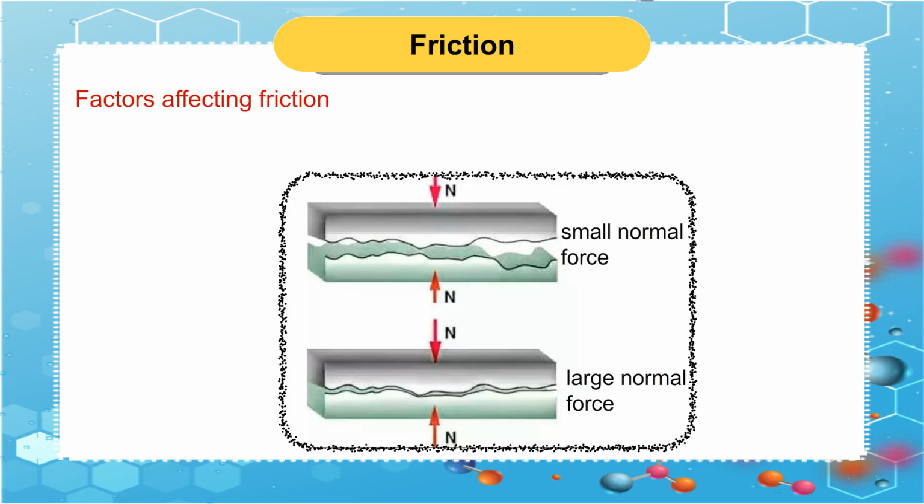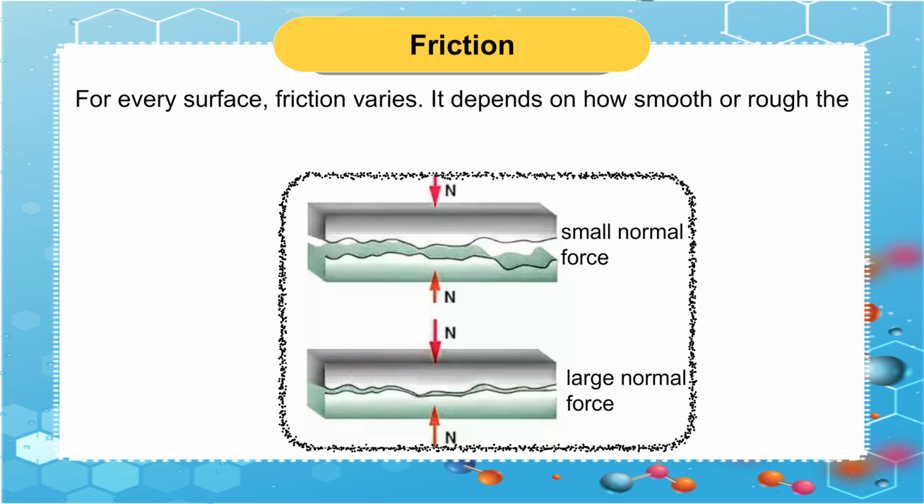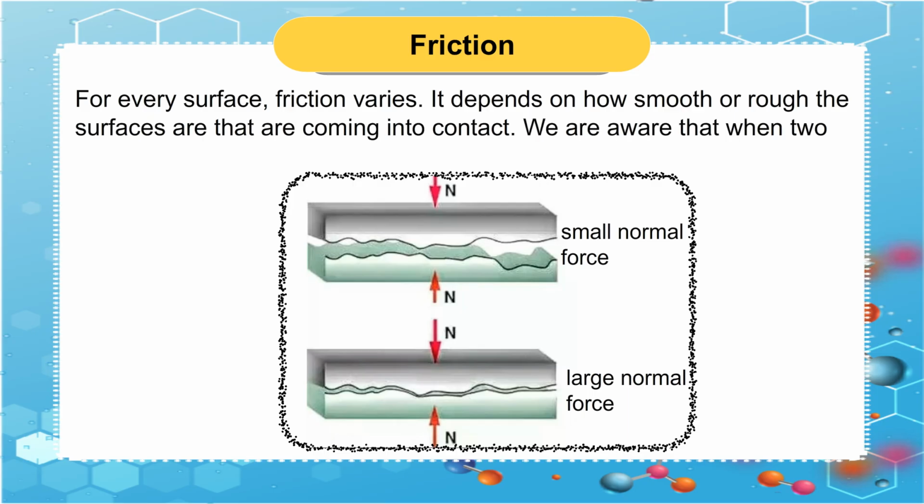Factors affecting friction. 1. Nature of two surfaces in contact. For every surface, friction varies. It depends on how smooth or rough the surfaces are that are coming into contact.